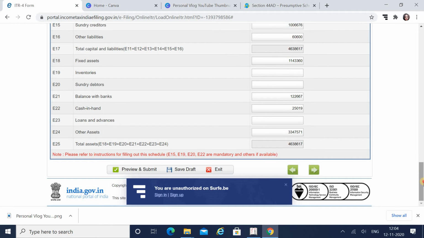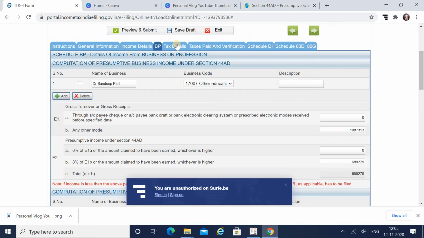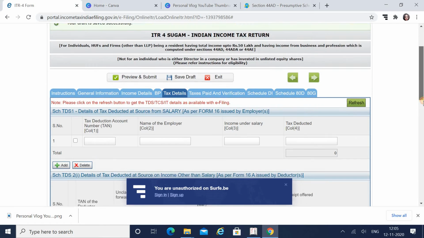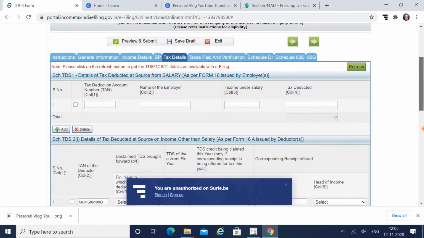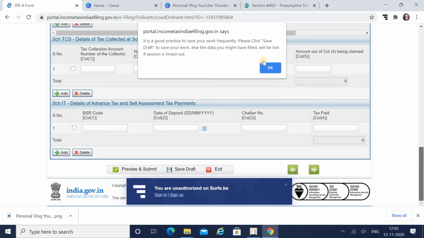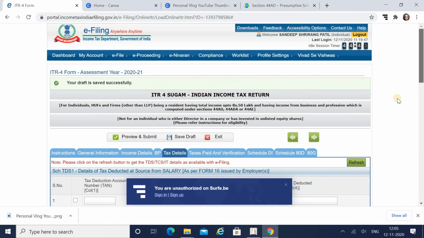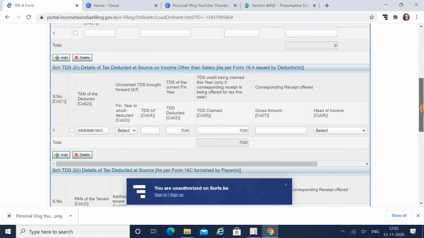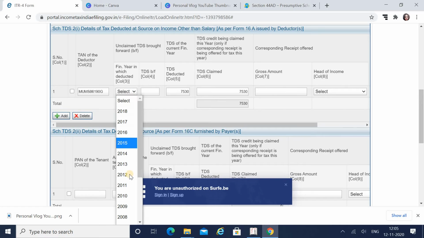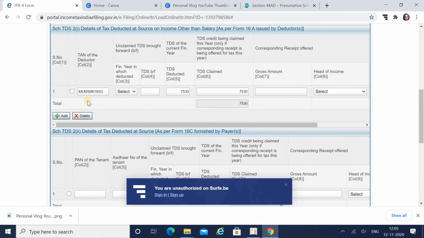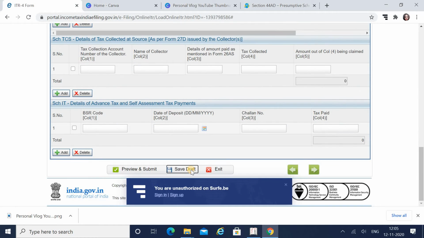Save draft again. Now next is tax details. If I paid any advance tax or anything else, it will be reflected over here. Even if I have a credit under 26AS or TDS credit, it will be reflected here. This is the TAN of the deductor who deducted my TDS, and this is the TDS of the current financial year, 7,530. Again, save draft.